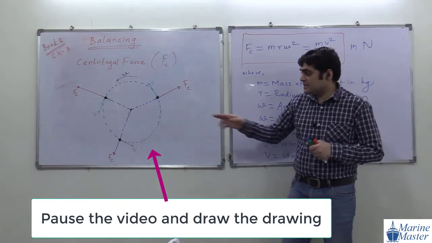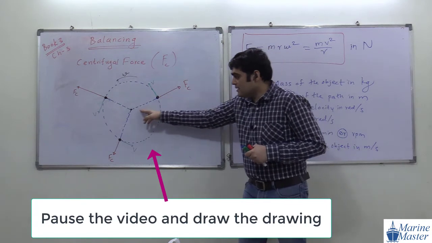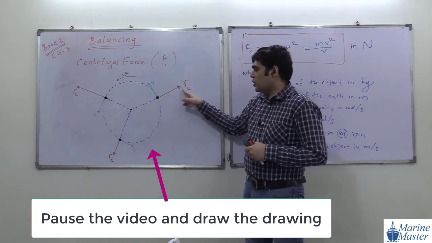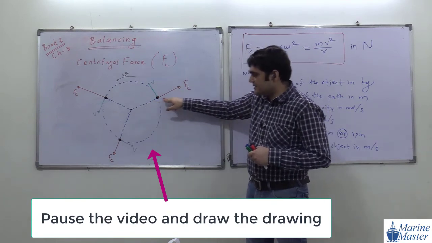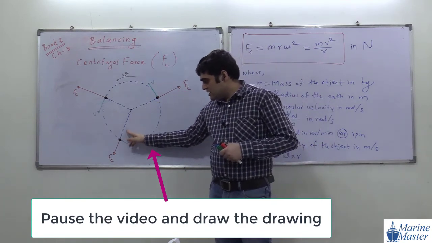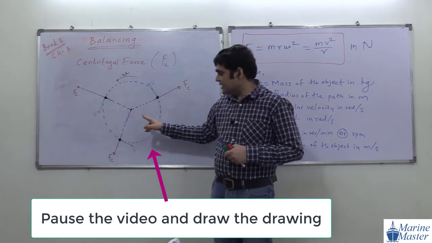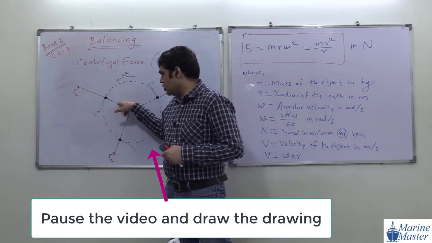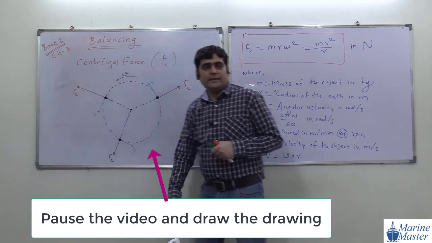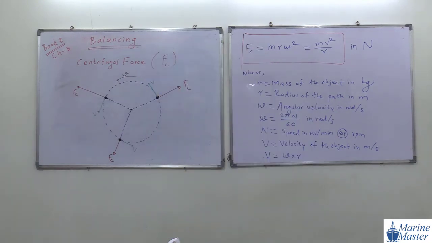See, this Fc must be along the radius. Remember this point. This Fc must be along the radius, along the same line, they must look like the same straight line. Here also the same straight line along the center, meaning along the radius. This dotted line, and extend this with red line. Now write down the other things on the next board.